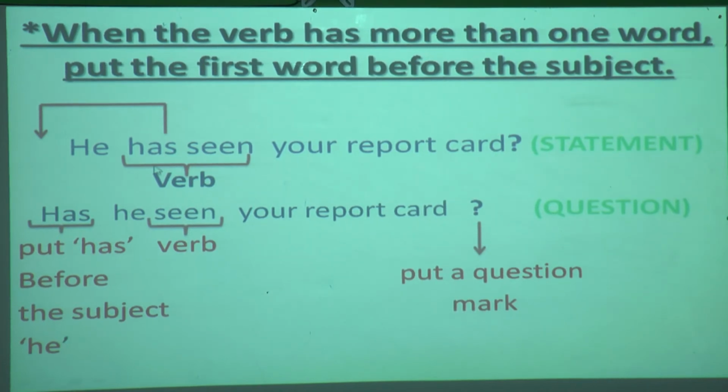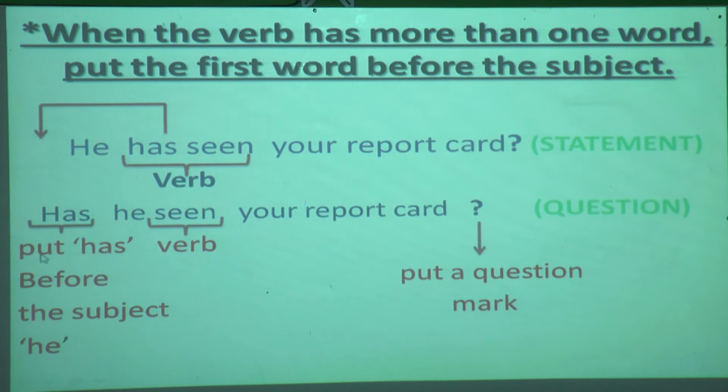Okay, so here we can see, how many verbs are there? Two verbs are there. In this, only the first verb, what do you have to do? You have to shift it before the subject. Yes or no? So what are you going to do? Has he seen your report card? Here full stop will come. Has he seen your report card? Means only these two are going to change. The remaining will be the same. Here can you see a question?